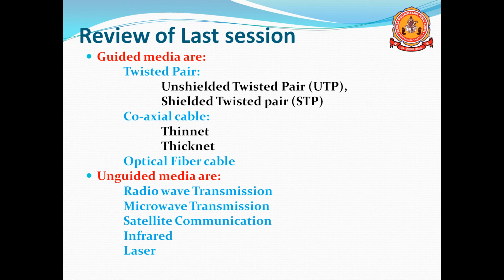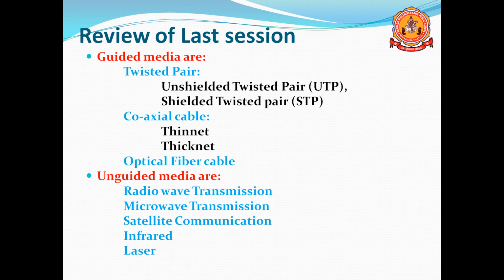In the guided media we discussed twisted pair cables, in which two wires are twisted. In twisted pair cable there are two types: unshielded twisted pair and shielded twisted pair, UTP and STP. The next one is coaxial cable, which is used to transmit data over longer distances compared to twisted pair, and there are two types: thick net and thin net. And lastly we discussed optical fiber cables, which are used for longer distance communication.